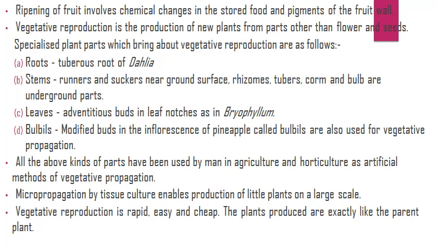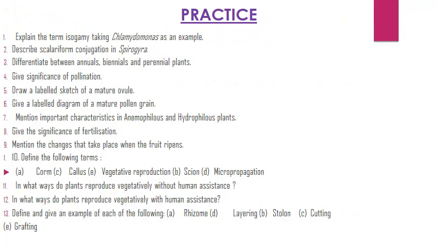Micropropagation by tissue culture enables production of little plants on a large scale. Vegetative reproduction is rapid, easy and cheap. The plants produced are exactly like the parent plant.